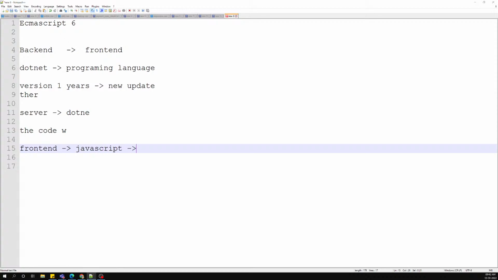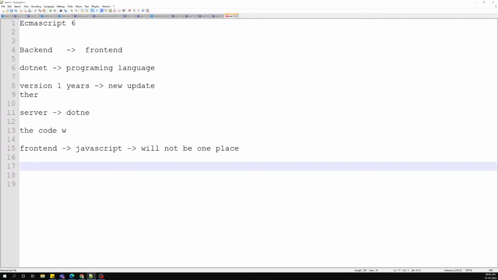The JavaScript will not be hosted in one place on a server. So where will the JavaScript execute? It will execute in the client browser, on the client system. That means whoever opens that website, the JavaScript will be executed in their browser.